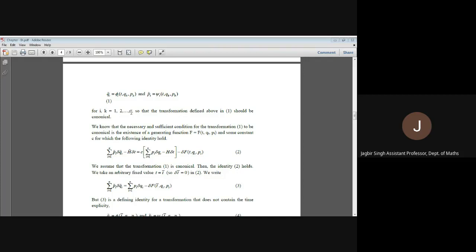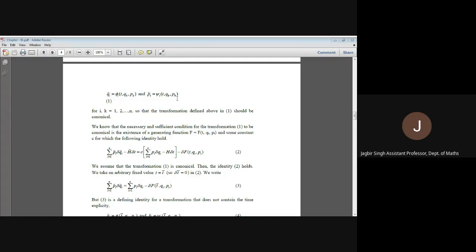And after that, when we obtain the canonical character, we will find that character by considering those mappings which are independent of t. Okay, so let's start. Here we are just assuming that the transformation qi tilde is phi i of t, qk, pk and pi tilde is psi i of t, qk, pk, for i, k from 1 to n, and it is canonical.